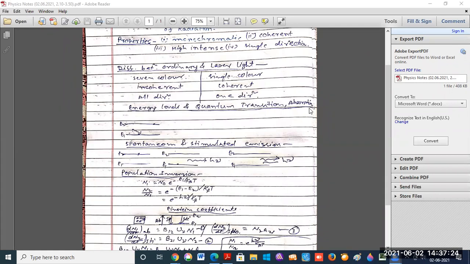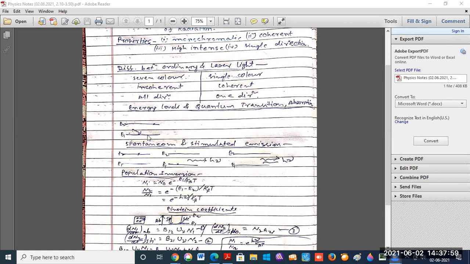We can also say that a photon of frequency h mu can excite the atom to the higher energy state, so h mu equals E2 minus E1, the difference between the higher and lower energy levels. This process is known as absorption. Now next is spontaneous emission.